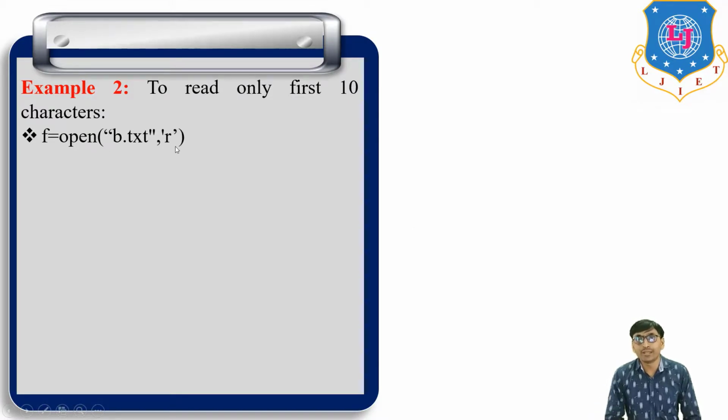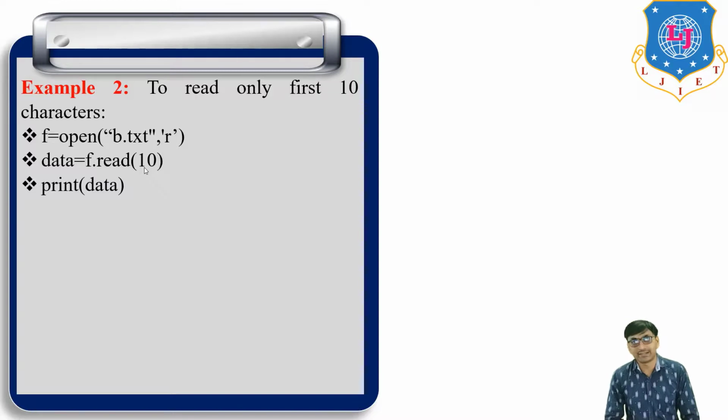We open the b.txt file in r mode. We know that in the b.txt file, the three words Gopi, Rahul and Kishan are present on different lines. Then data is equal to f.read(10), which means to read only 10 characters. Remember one thing: the newline is also a character. Then print data, and then f.close().